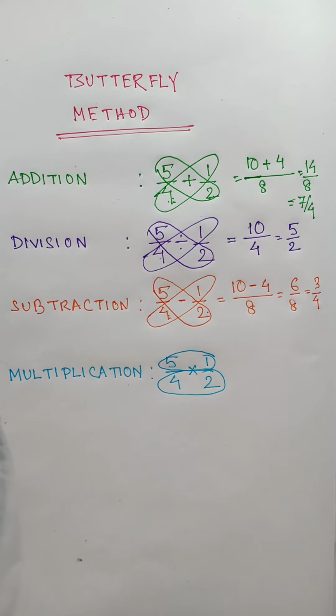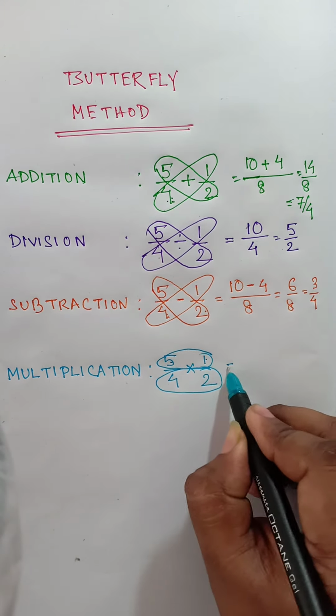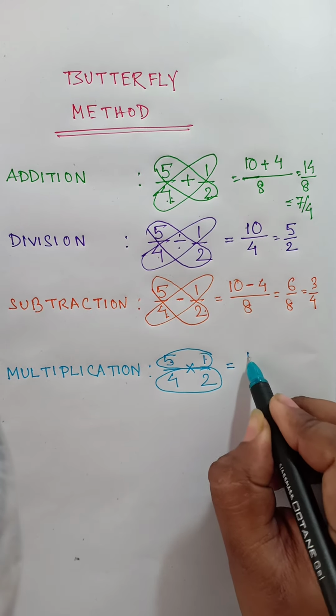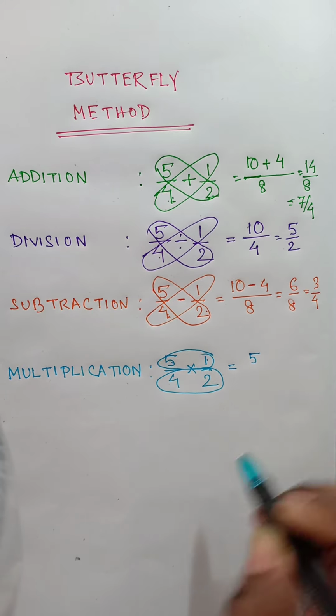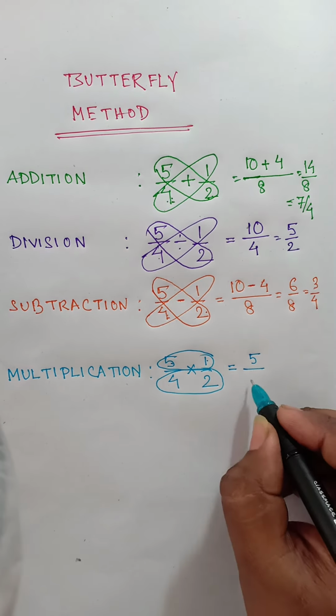At last, for the multiplication, we just multiply 5 with 1 to get the numerator 5 and 4 with 2 to get the denominator 8.